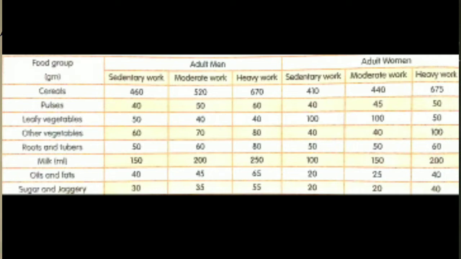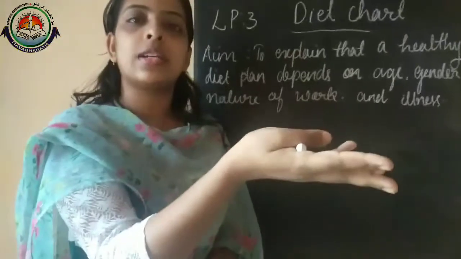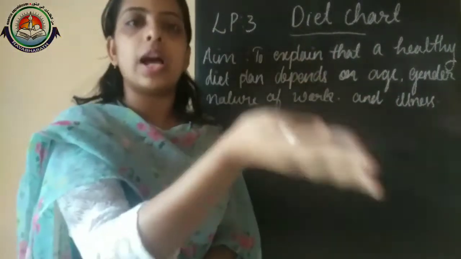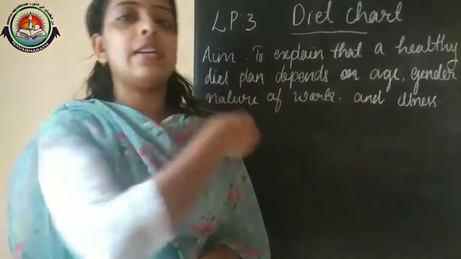And one more thing you have to remember: it is very important to have a diet plan to know how much and what is required for our body, as the requirement differs from individual to individual. I already told you how it differs. It mainly depends on age and gender, male or female. We already discussed that in the case of the two tables, adult women and adult men, and 10 to 12 year old girl and boy. In both cases, we discussed that difference.